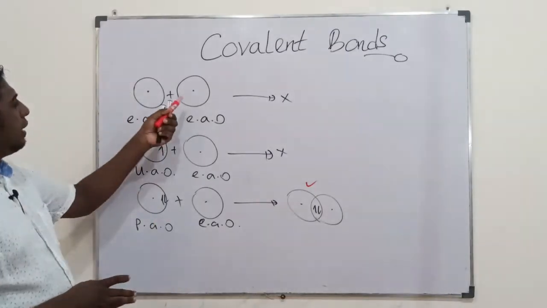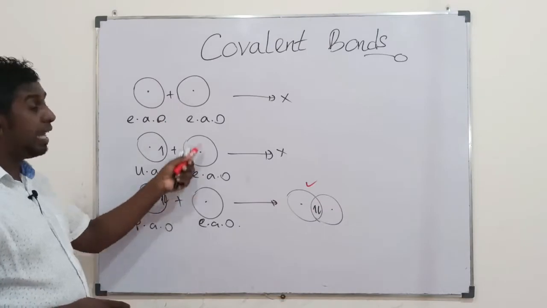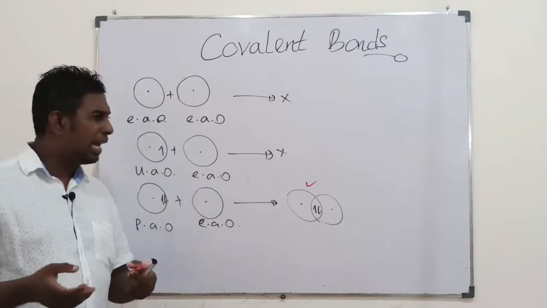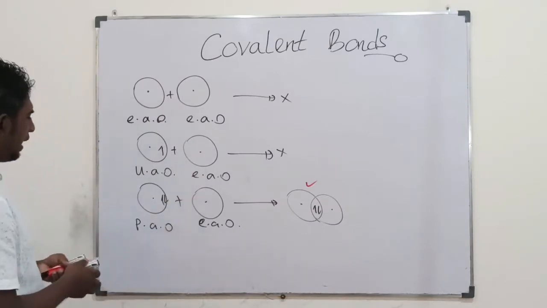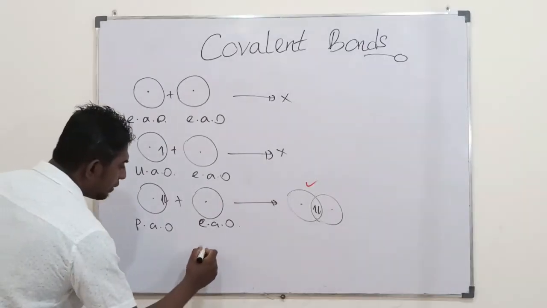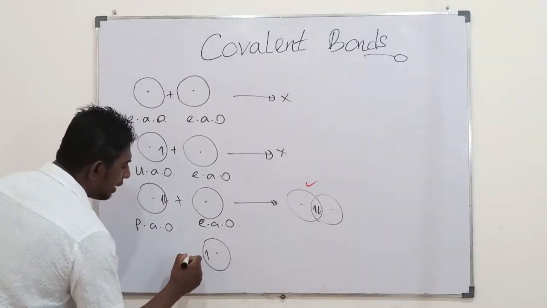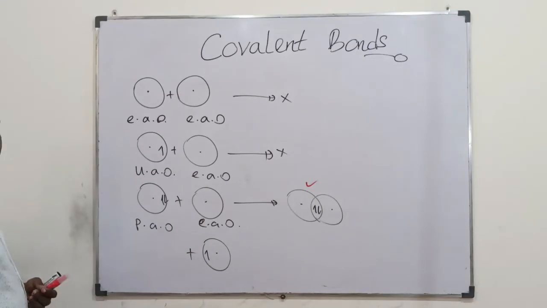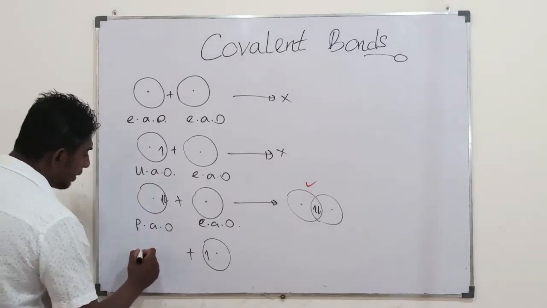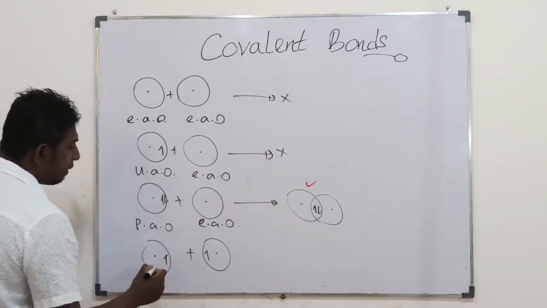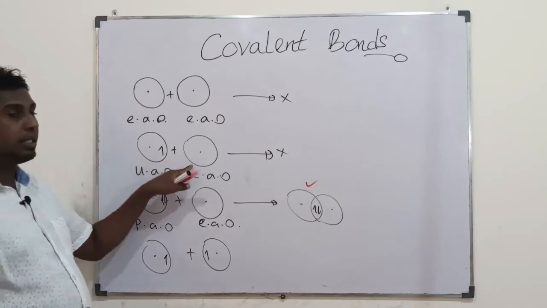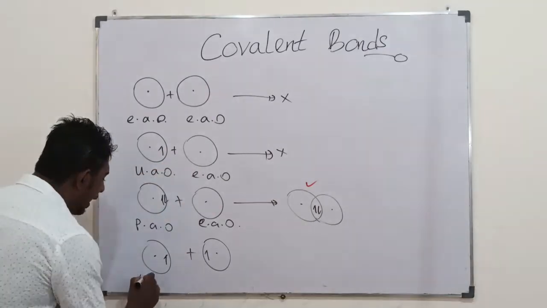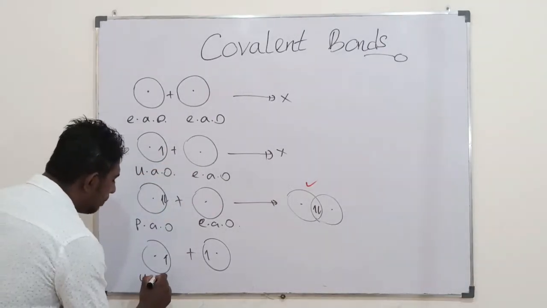All the possible combinations with empty atomic orbitals we have now considered. The next one is an unpaired atomic orbital with another unpaired atomic orbital.